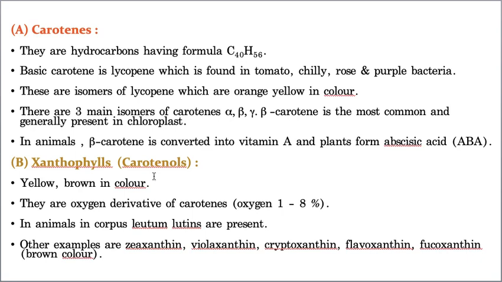And these are isomers of lycopene, which are orange yellow in color, okay? And there are three main isomers of carotenes. That means carotenes exist in three forms: alpha, beta and gamma carotenes. But one thing you need to understand, beta carotene is the most common carotene that can be seen, okay? In animals also, this beta carotene gets converted into vitamin A. And how important vitamin A is, I need not tell you.